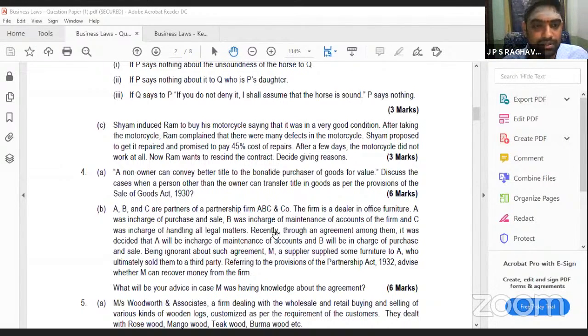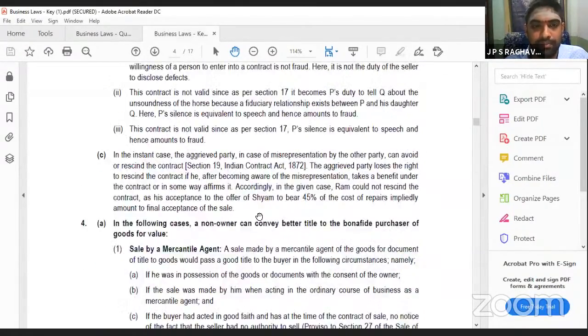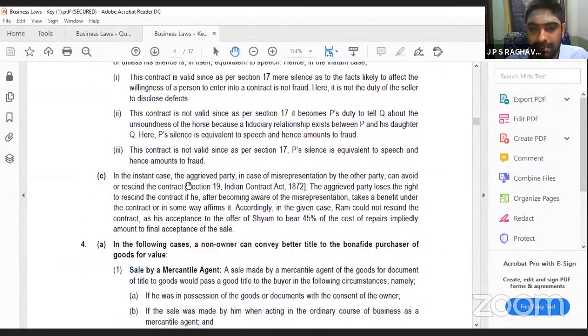I will show the answer also for this. These points are already explained to you. Listen, in the answer: misrepresentation was done, and generally one can avoid and resign the contract, but he will lose the right to resign, means cancel the contract, because after becoming aware of the misrepresentation, he takes a benefit. If you write this point, you will get full marks. Otherwise, if you don't write this, you will not get complete marks. If you have taken a benefit, you cannot cancel that.